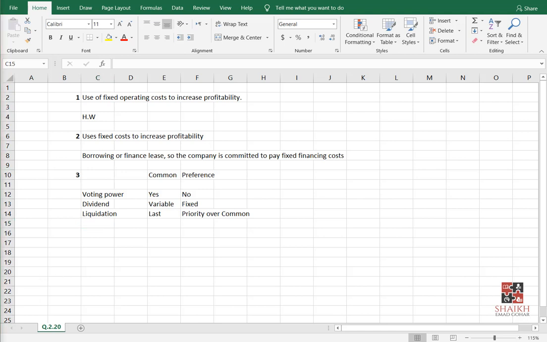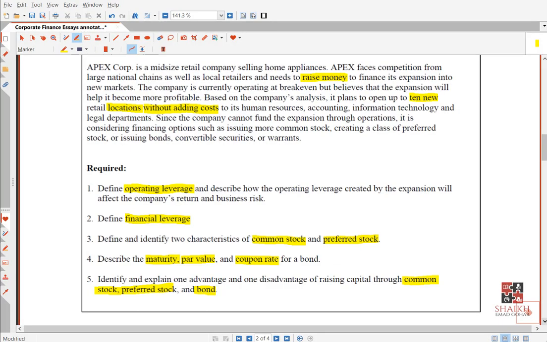So my friends, they only asked you 2 points. They say 2 characteristics, but I told you 3 already, so you can write 2 of them. Some people say very nice question, and they will waste their time. They will say, I know 3, I will write 3. Some people are like this. You should not be like this. Stay to the point. They're asking 2, write 2. Don't become over smart thinking I will write 3, I will get more marks, I will impress the examiner. Getting it? How many of you will do like that? Don't do like this. They are asking 2, just write 2. That's it.